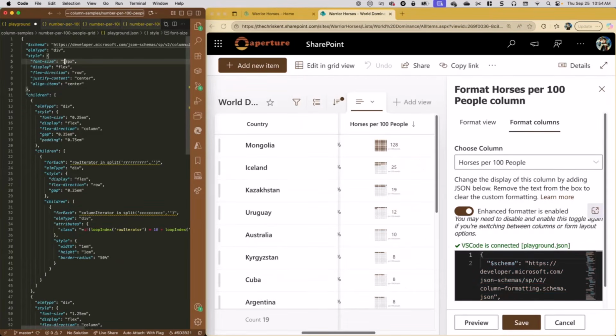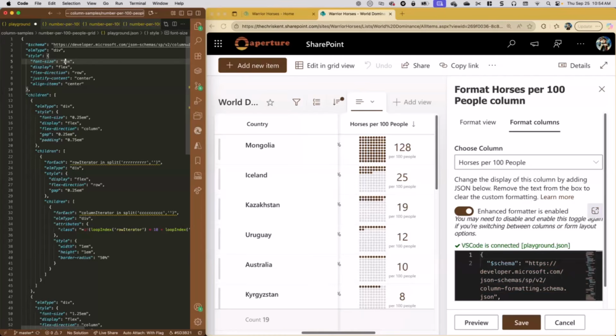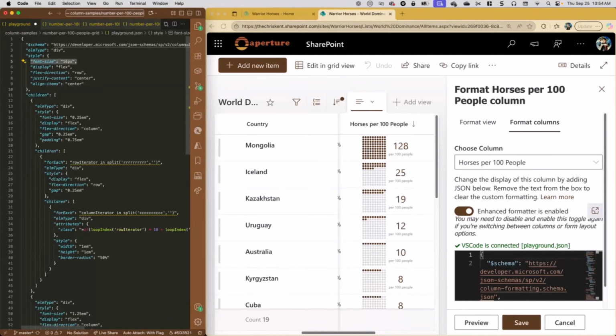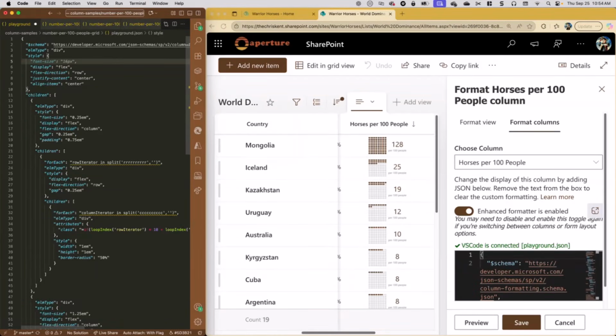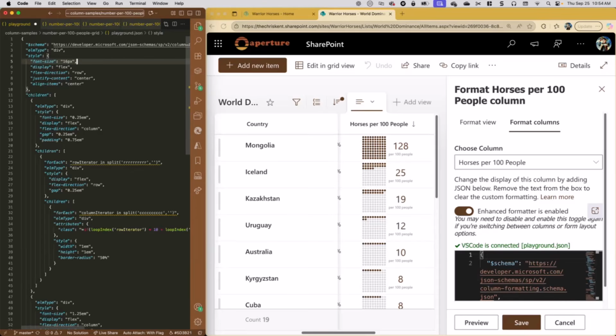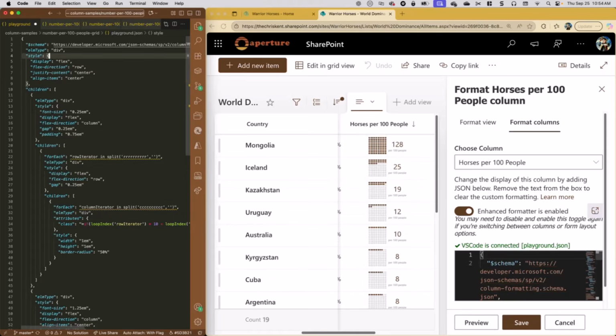Wow. We could even take that off entirely and have it scale based on the 14 pixels of the SharePoint list, which we're not going to do for now, but that's cool. So if we save that, we can go even further if we want to. Let's take out the font size, fun. I'm going to take it out so that it scales correctly. So now it's just scaled based on the SharePoint list font size.